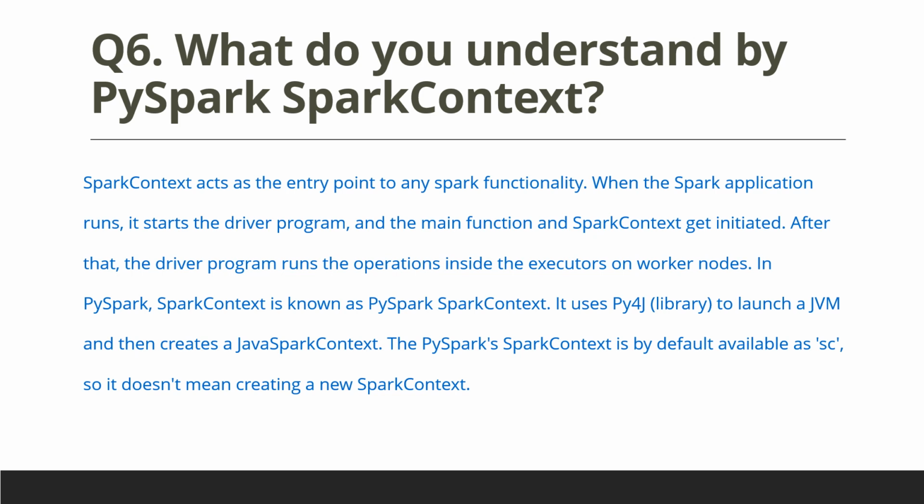In PySpark, SparkContext is known as PySpark SparkContext. It uses the py4j library to launch a JVM and then creates a Java SparkContext. The PySpark SparkContext is by default available as sc. So it doesn't mean creating a new SparkContext.